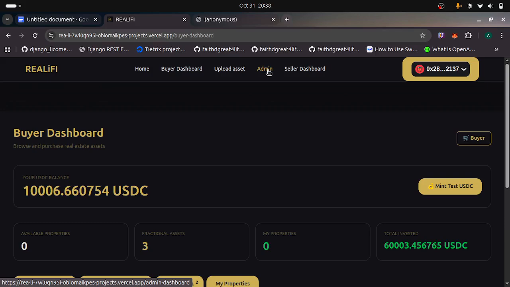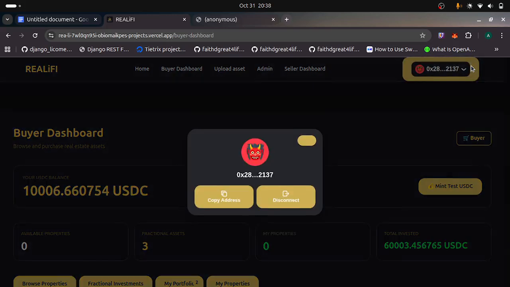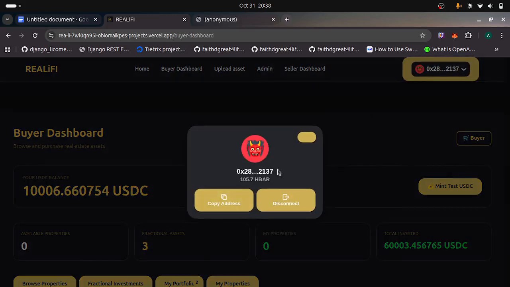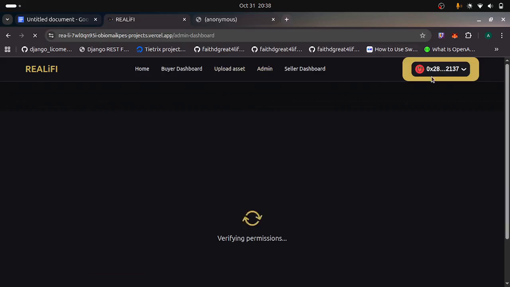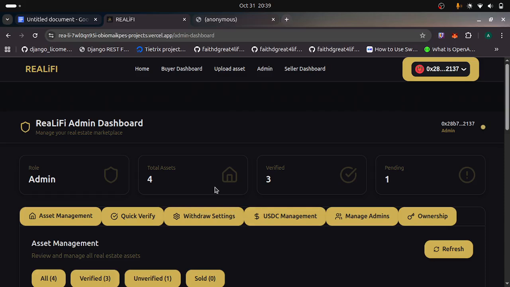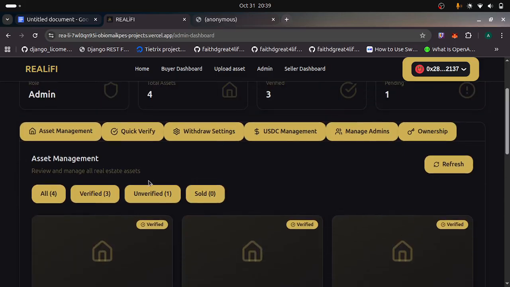In this case, this particular wallet address, my wallet address, has already been signed on the smart contract as an admin. We can look at the admin dashboard and see what's there. The only way I can access it is because I've been registered as an admin on the smart contract. You see the verifying status, that was the screen loading. So we are in now, and you can see the asset management.